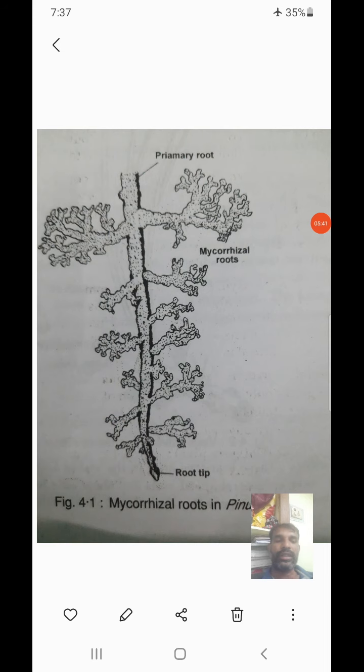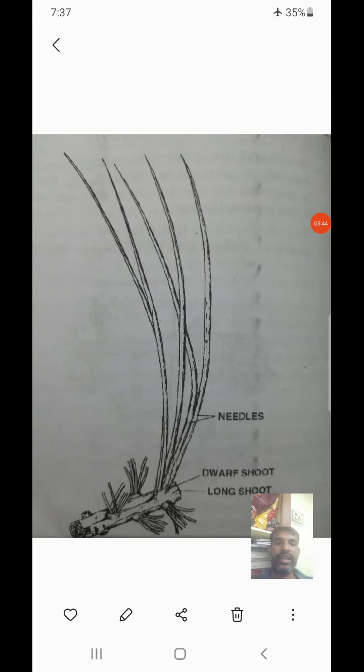Now I'll go with the stem. The stem is very hardy in nature, showing branched, aerial, erect and woody growth, and the stem is covered with persistent leaf bases especially. Then the branches are mainly of two types, and I can show this on the slide. We can observe the shoots. We have two different types of shoots present, that is a dwarf shoot and a long shoot. This is also commonly called unlimited growth of branch and limited growth of